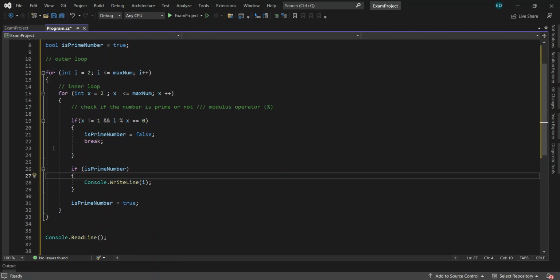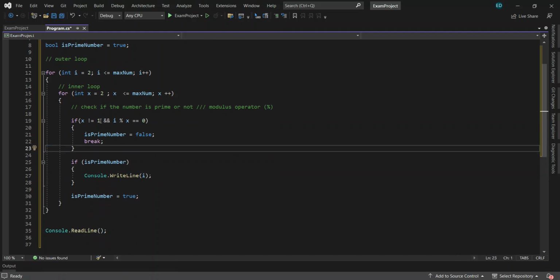Let's check our logic here. This is just the keyword, guys: modulus of the value of i. For example, 2 modulus of 1 equals 0 — that is not a prime number, right? Obviously, 2 modulus of 1 has a remainder.